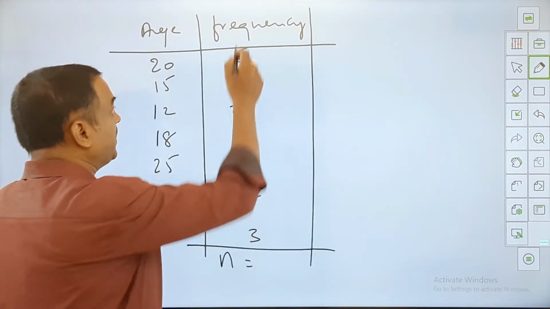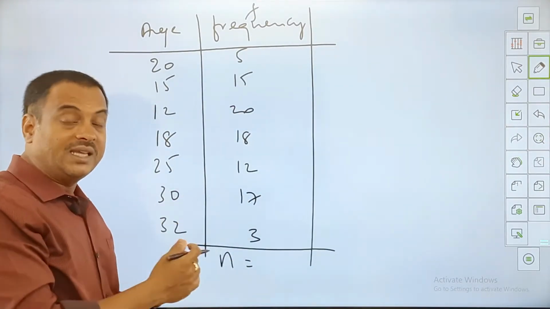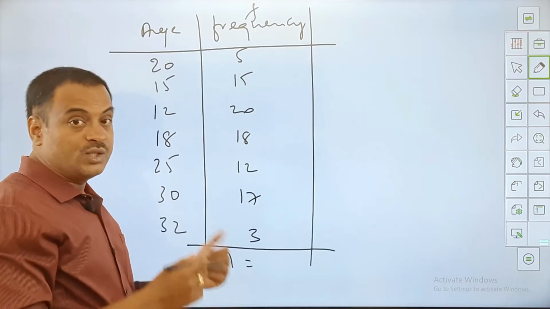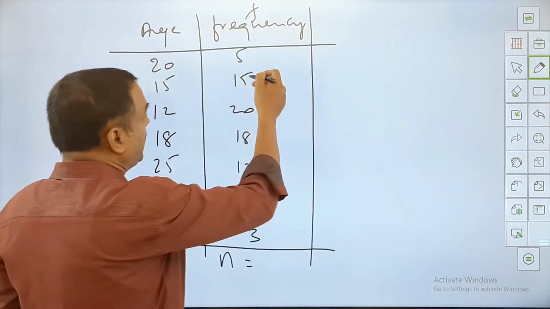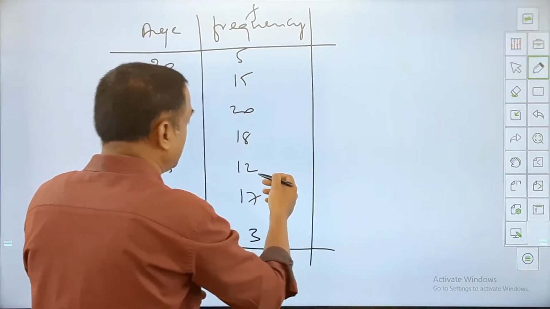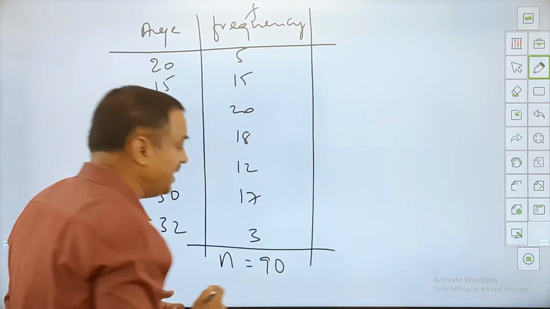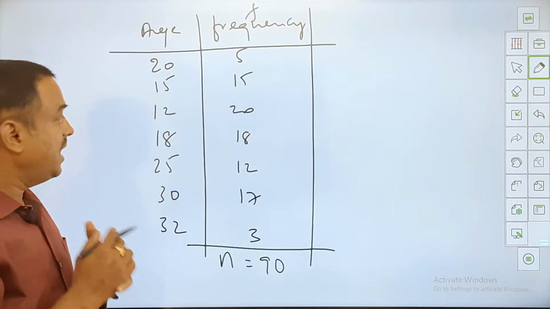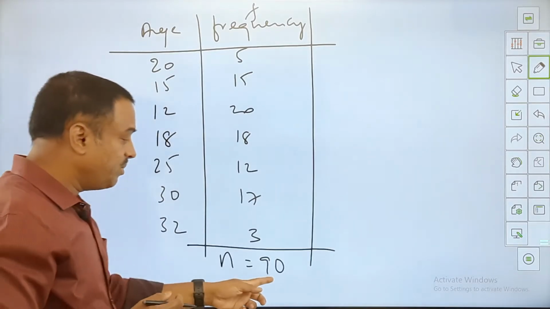If you remember, the sum of frequency we used to call summation of f, but in the case of median, we call it n, because we have n number of observations which are made. So here 15 plus 5 is 20, 20 plus 20 is 40, 40 and 30 will be 70, and 70 and 20 will be 90. So I have 90 over here. Now see how many observations are given to you.